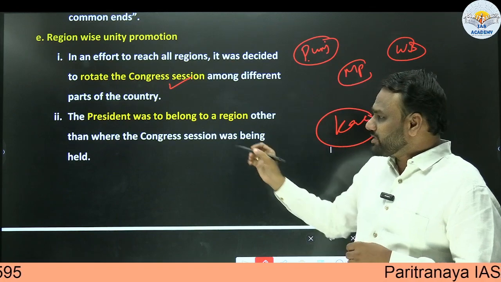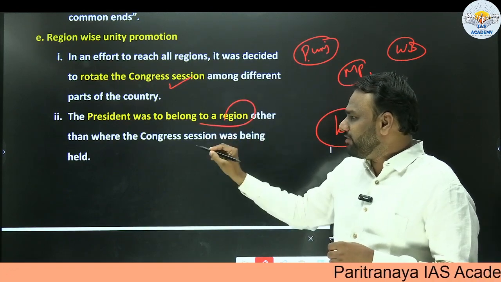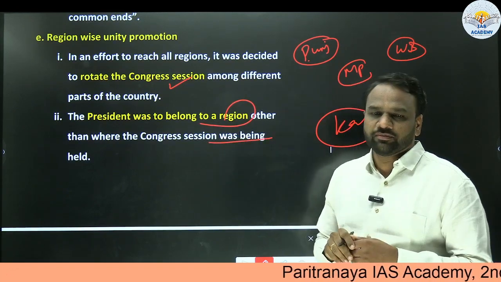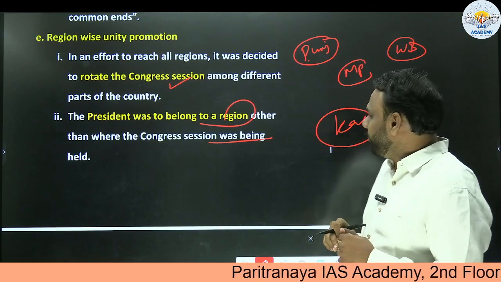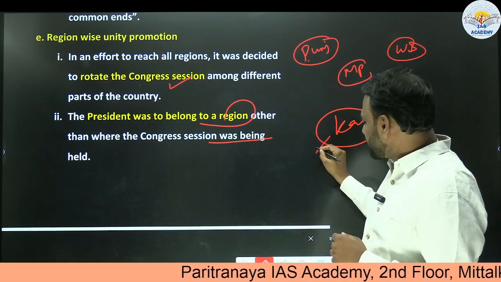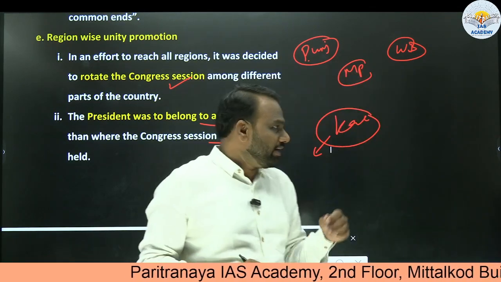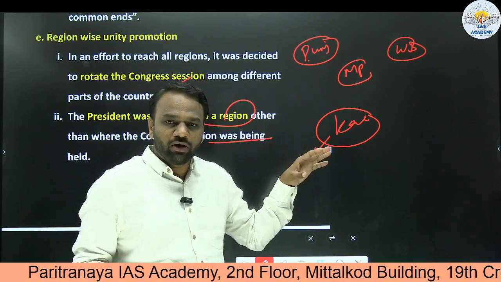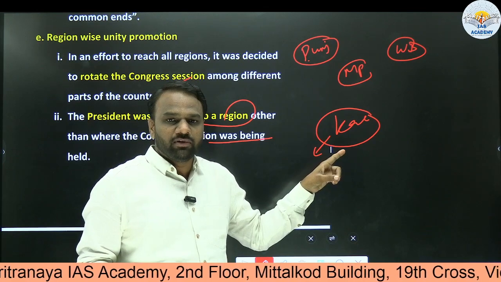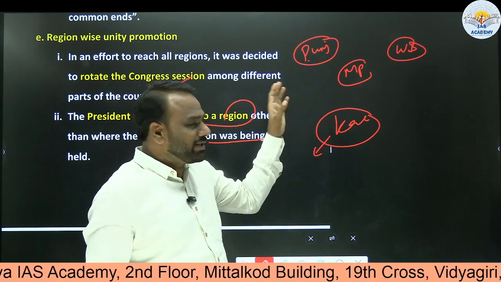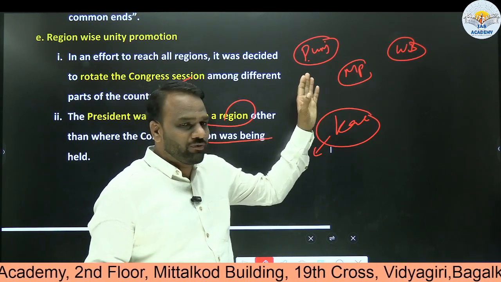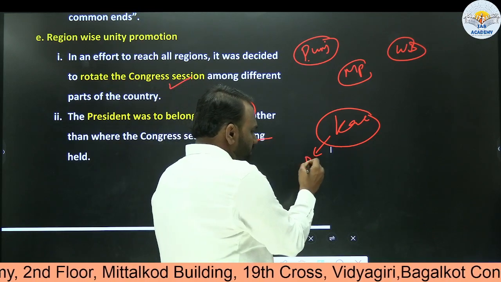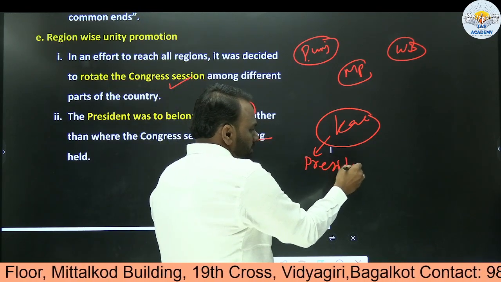Next, the president was to belong to a region other than where the Congress session was being held. Again, an important point. Now, let us assume the Indian National Congress session is being held in Karnataka, let us assume in Bangalore. Then a person of Bangalore will not act as president. Rather, a person who belongs to some other state, it may be Punjab or Madhya Pradesh or West Bengal, will act as president.